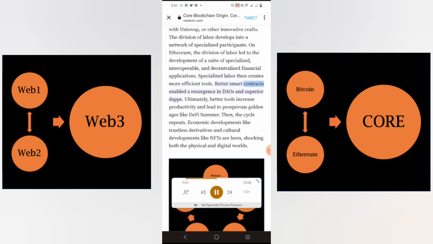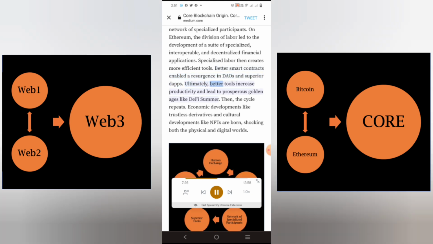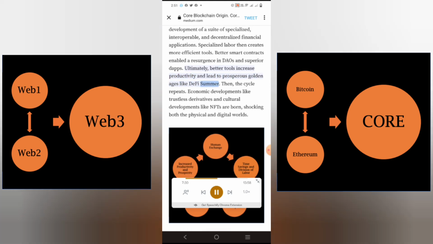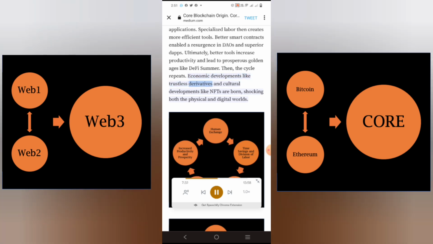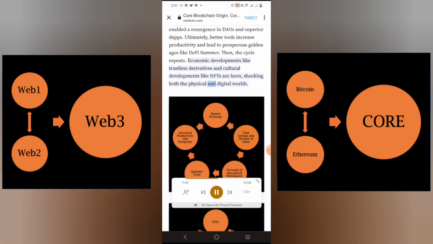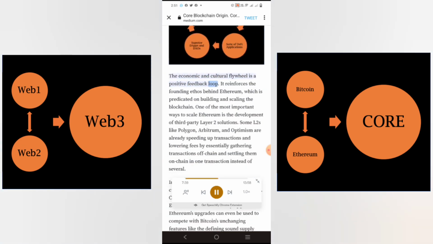Better smart contracts enabled a resurgence in DAOs and superior dApps. Ultimately, better tools increase productivity and lead to prosperous golden ages like DeFi summer. Then, the cycle repeats. Economic developments like trustless derivatives and cultural developments like NFTs are born, shocking both the physical and digital worlds. The economic and cultural flywheel is a positive feedback loop.